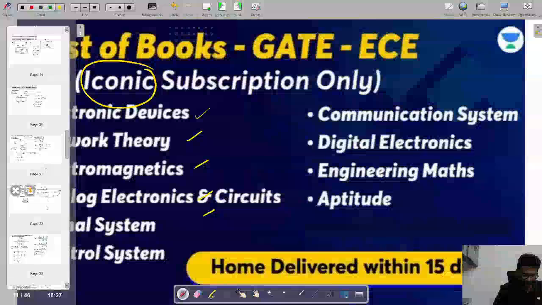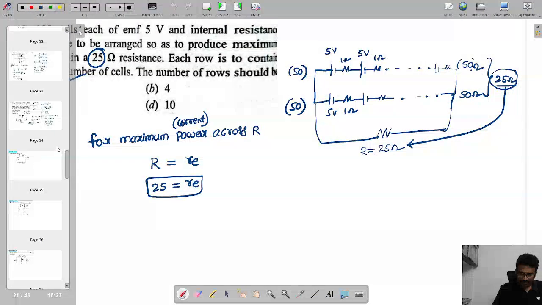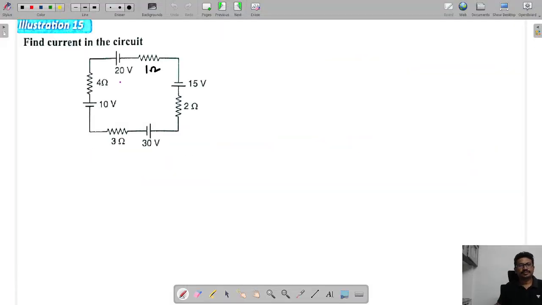Chalo, let's start our discussion. Previously we have seen some problems. Now we'll continue the remaining problems. Take down. Find the current in the circuit. See this here. They ask to find the current in the given circuit.